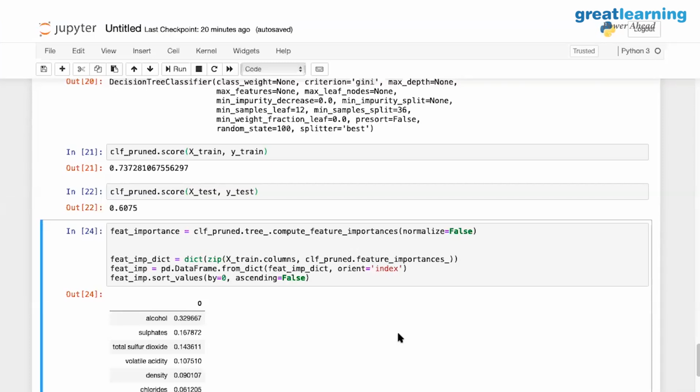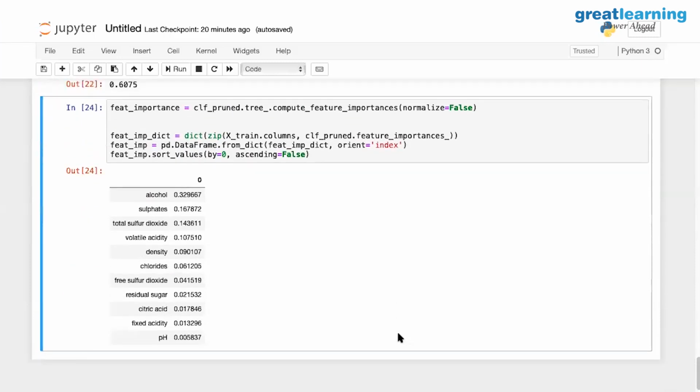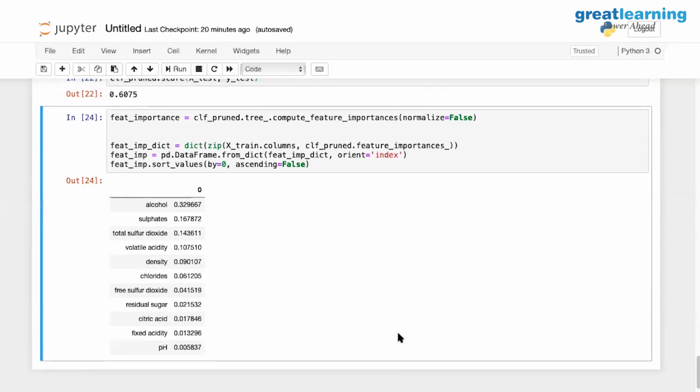Okay. And can you just please scroll down a bit? Sure. So in this case, that pH value, it's 0.005. Right. The feature importance is not that great. I mean, do you usually treat this as a measure to drop it?